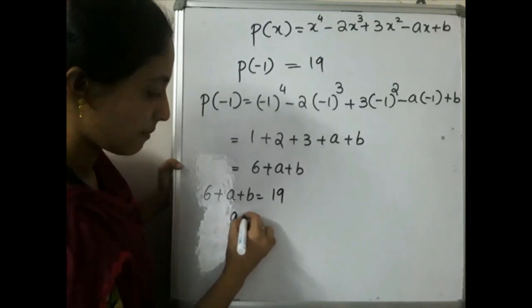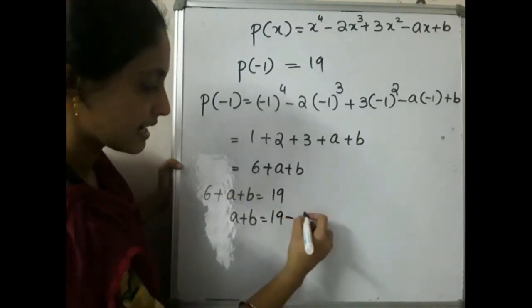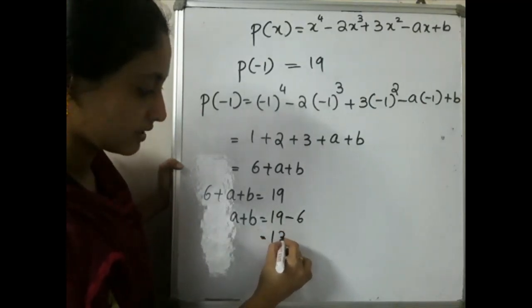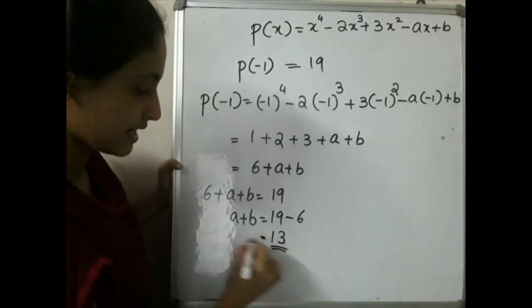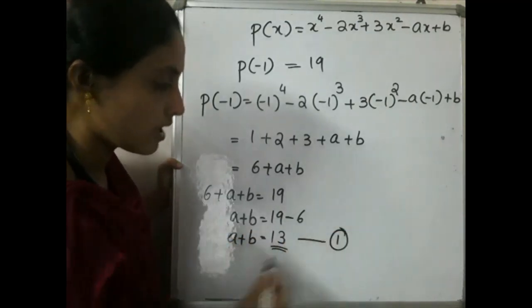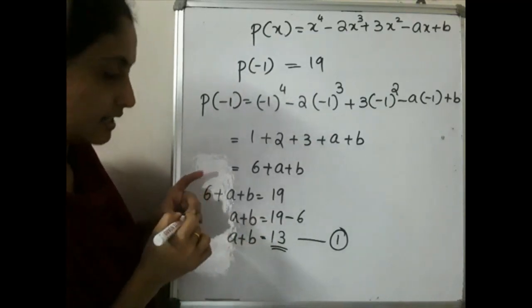So what will be a plus b? a plus b is equal to 19 minus 6. What is 19 minus 6? That is 13. So a plus b is equal to 13. This is our equation number 1. Hope you are clear up to this. Then what is the next step?